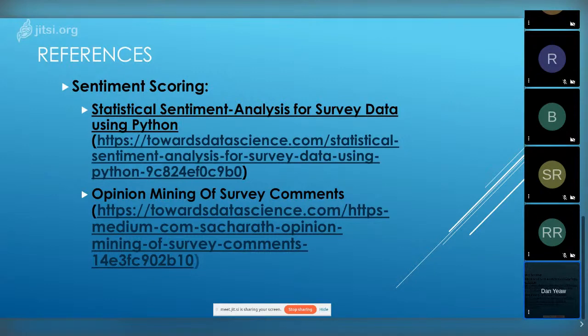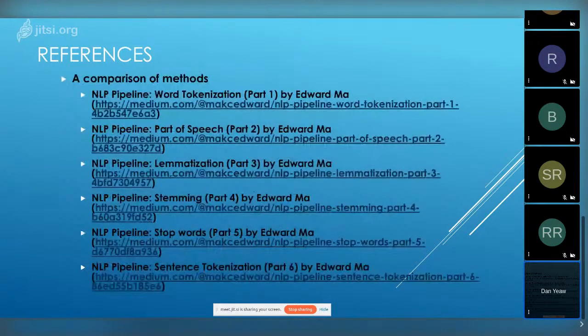Further down, a guy did a systematic, step-by-step look at tokenization, parts of speech, lemmatization, stemming, stop words, and sentence tokenization. In a sense, he did the work that I should have done, going through different methods and seeing how they work. The advantage is you can grab the code from him and get an idea of how different approaches would be coded.